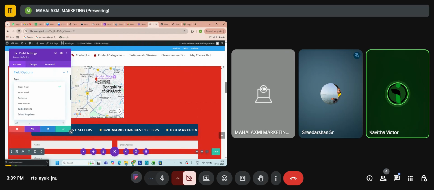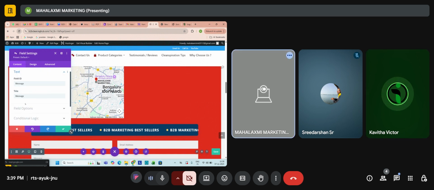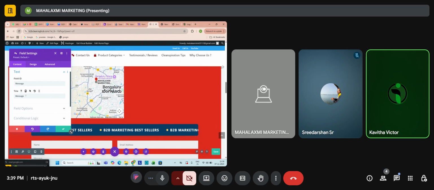So just go back once. On the left you have the back icon on the top, go back again. Click on this message setting icon. See, it is text area. Click on the field option. See, it is text area. Why? Just scroll down and check the preview. Scroll down in the middle of the